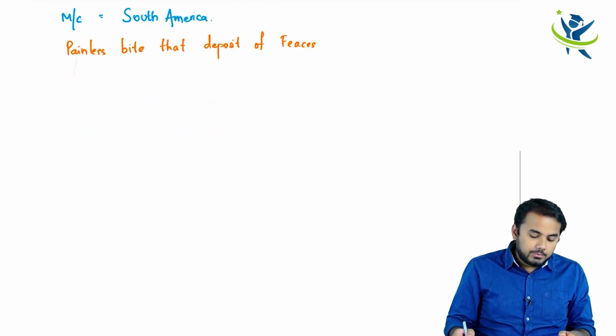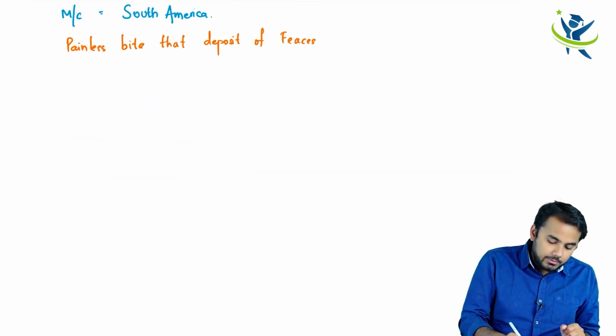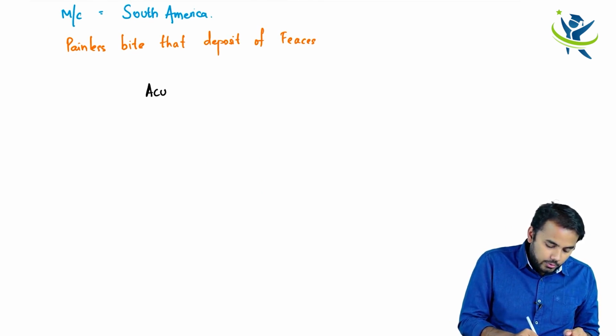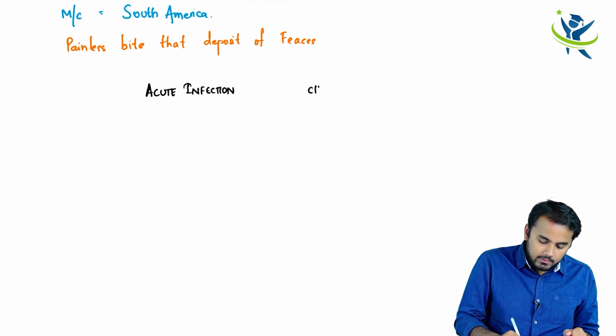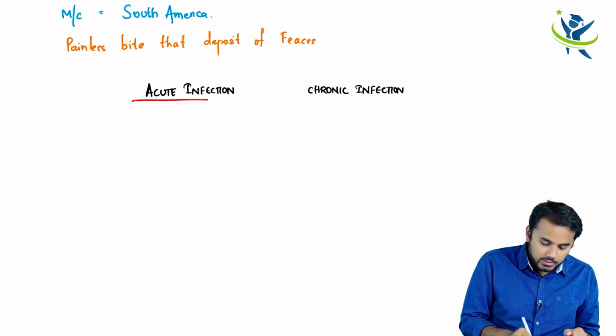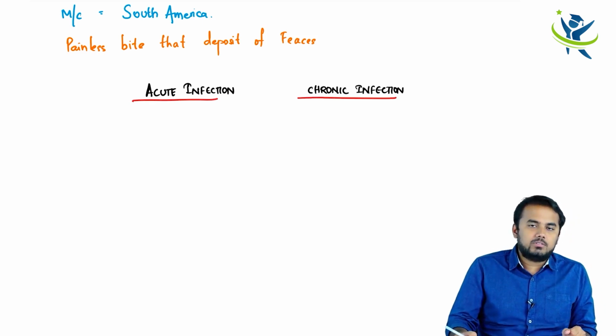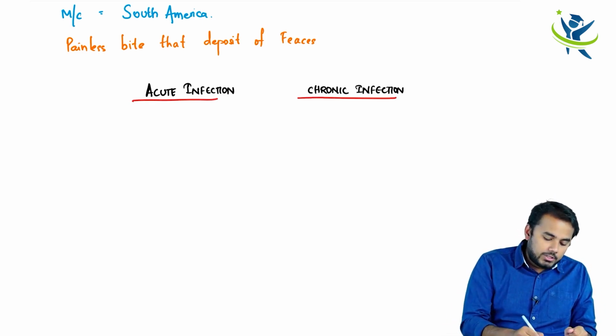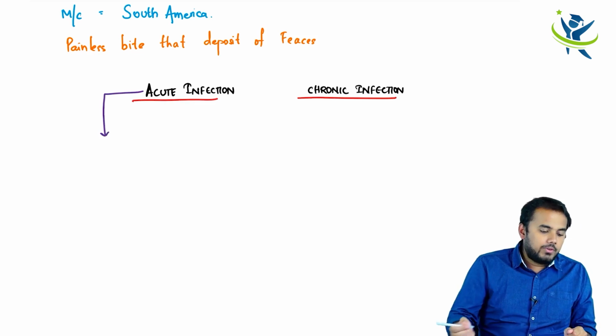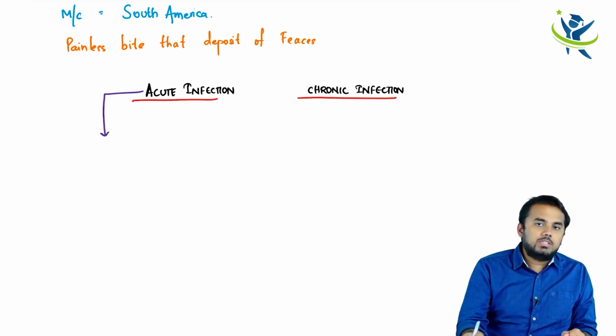There are two types of infections regarding this trypanosoma, guys. What are the two different types of infections? One is called an acute infection and the other one is called a chronic infection. So these are the basic two types of infections which it causes. So what is acute infection? What do you find in case of acute infection? You find a specific sign.